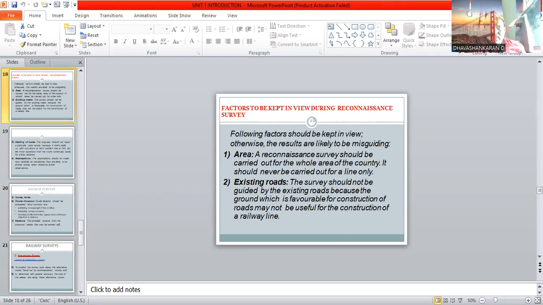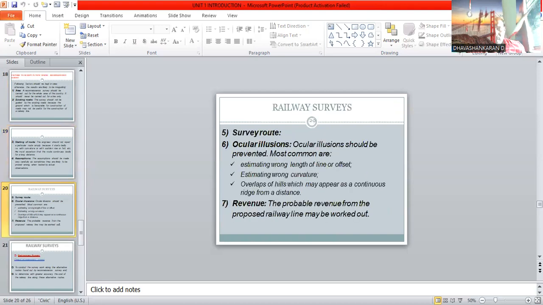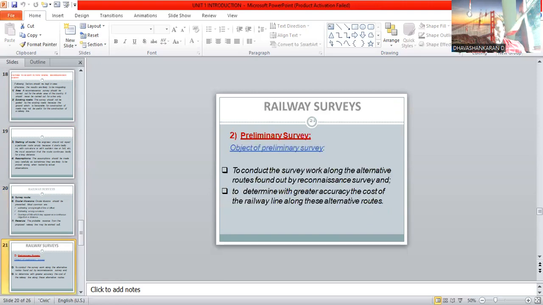The factors to be kept in view during this recognition survey: area, then existing roads, the existing road condition, starting of road, and assumptions. A few assumptions are made, and we check whether they will be applicable or not. When they are not applicable, we have to reject them. Then survey route, then conclusions, then revenues. These are all the surveys covered in the recognition survey.